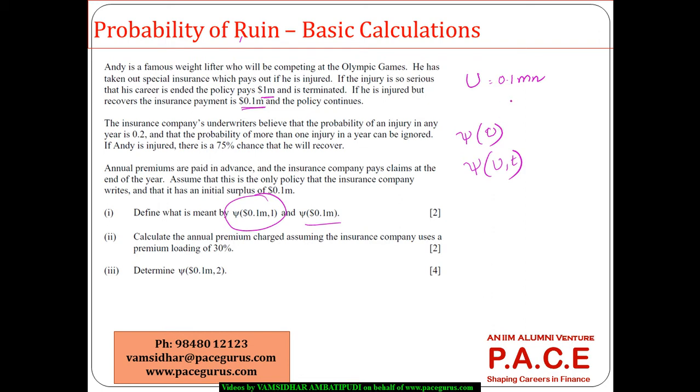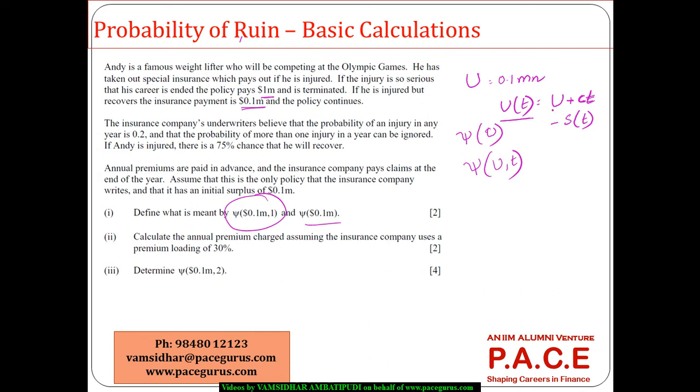We know that U(t) is nothing but the surplus with the company towards that particular policy, which is the initial surplus u plus c, the rate of receiving the premium, multiplied by the time period t, minus whatever the expected claim payment is by the time t.